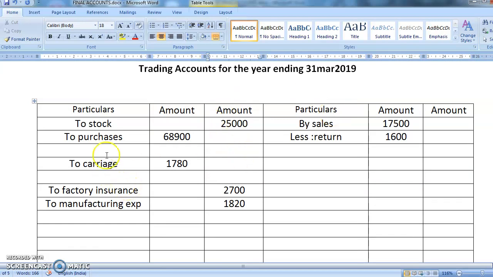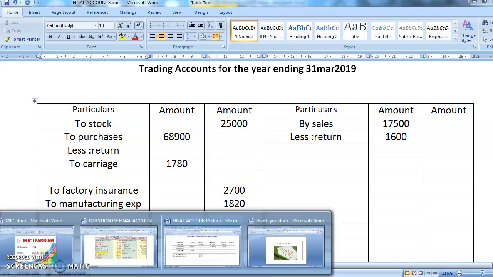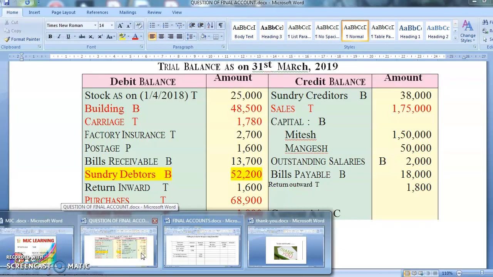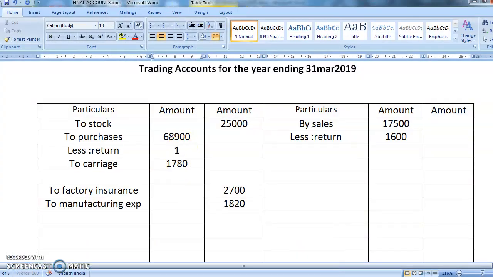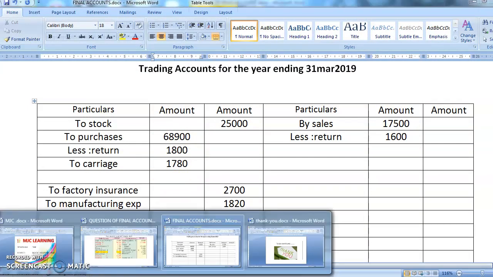So you will write here less return. Yes, what was the amount of return? Yes, 1,800. Okay, so we have completed this posting.